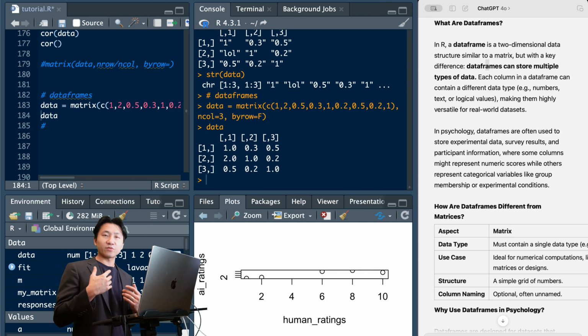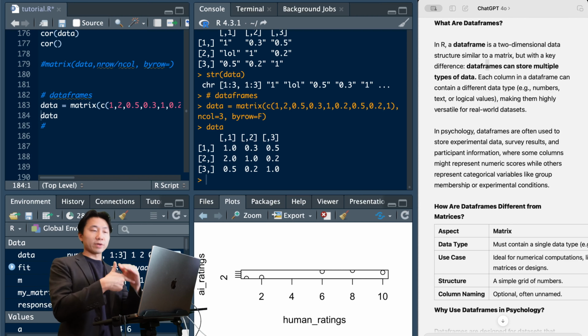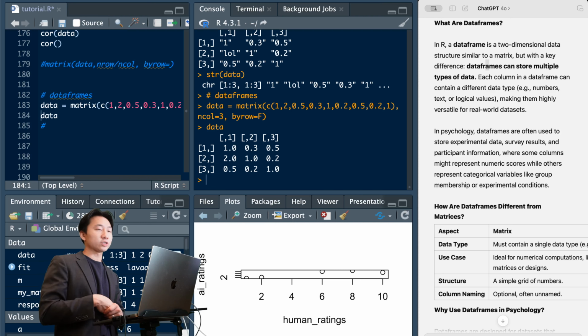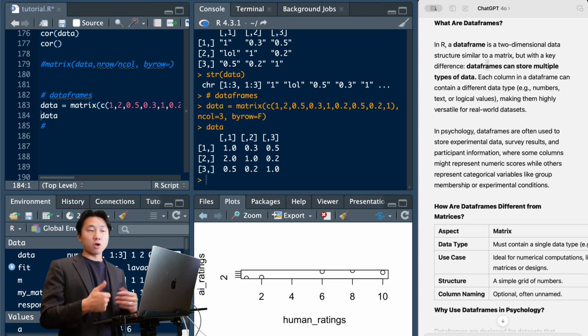And last video we covered matrices, a two-dimensional data structure consisting of rows and columns. We often store data in matrices and do operations when doing statistics and psychological research. So in today's video, we're going to be talking about data frames, which are also a two-dimensional data structure, essentially analogous to a matrix, but a bit more flexible, and data frames are the standard way in which psychologists in the psychological sciences do data analysis using R.